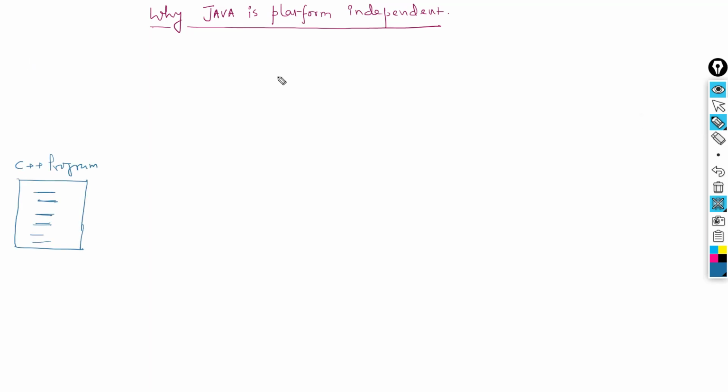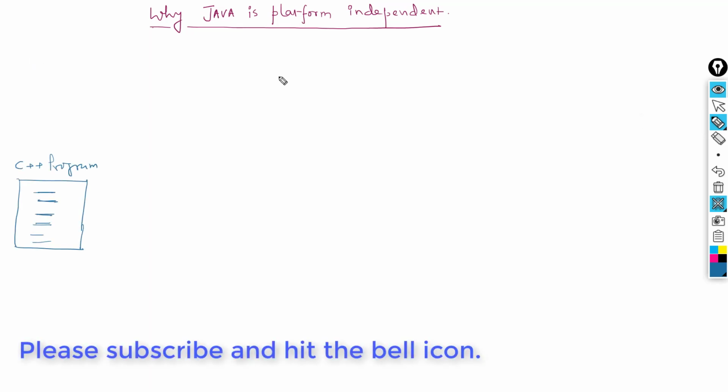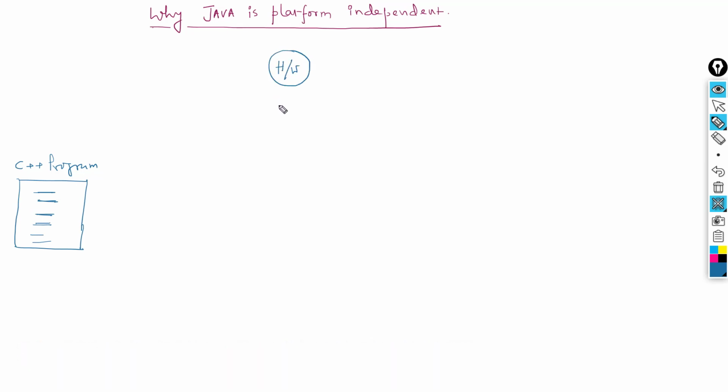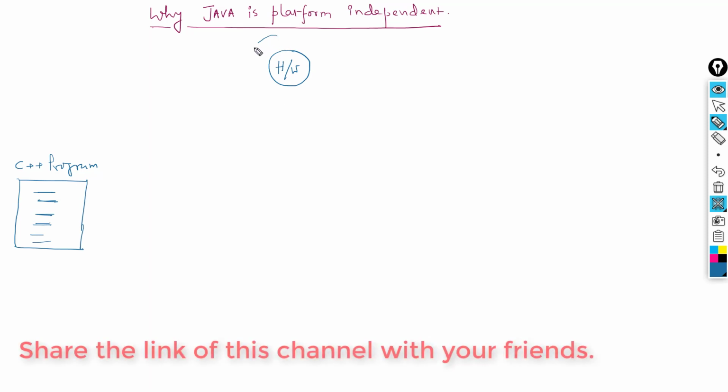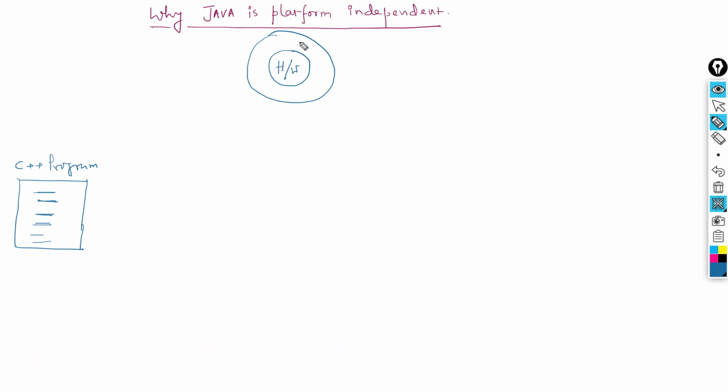In order to understand this, let us consider that you have written a C++ program for some purpose and you want to get that executed on your machine. Now a computer is an assembly of hardware components, right? And we do not interact with the hardware directly. We install an operating system on the hardware and the operating system manages the hardware. Our programs are also executed by the operating system. We do not submit the program directly to the hardware. It is the operating system that executes our program using the hardware. That's why the operating system is called a resource manager or hardware manager.